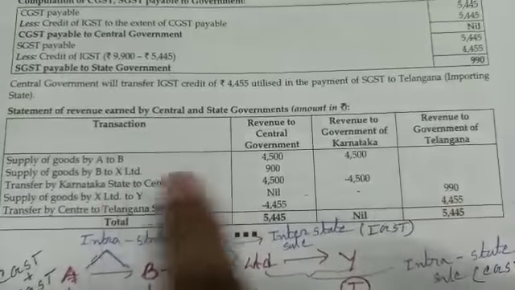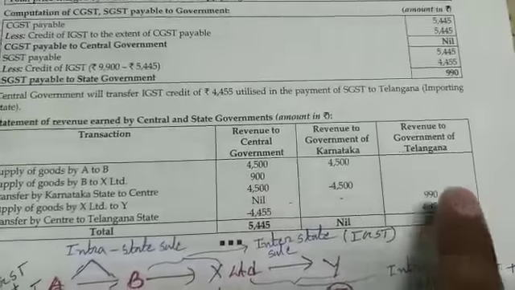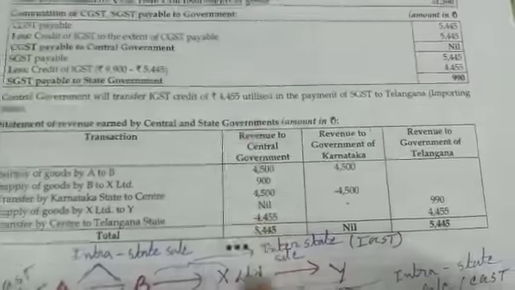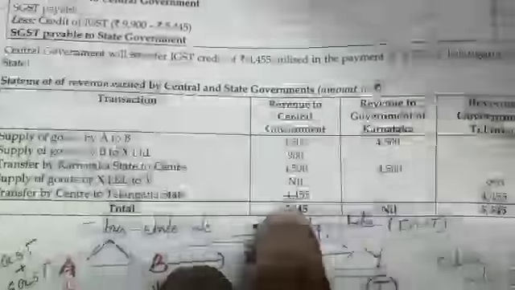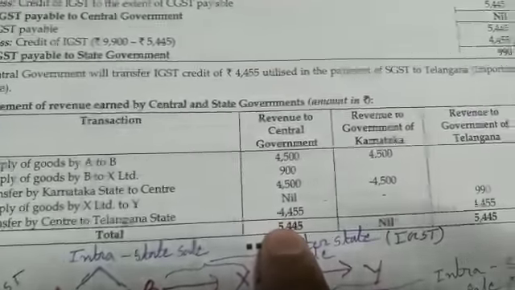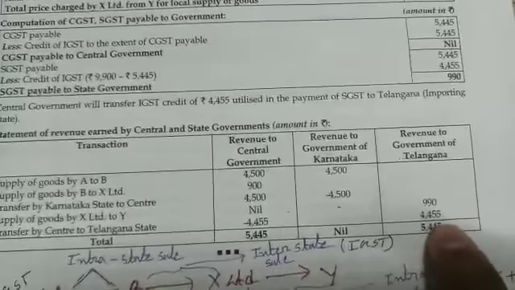The transfer is to be made by central government to the Telangana state. Telangana state will receive the amount and central government will pay the amount. Now finally the revenue collected by central government comes to rupees 5,445 and by Telangana state is also 5,445.